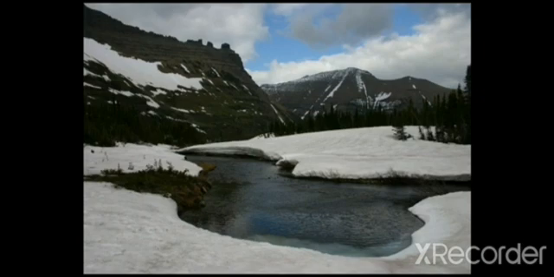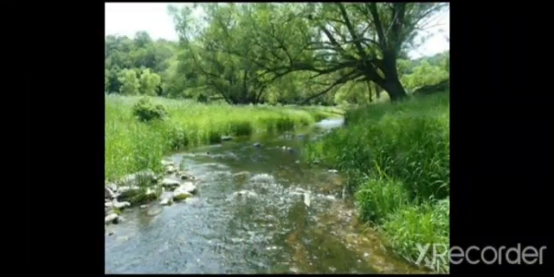So where do we get water for our daily activities? The fresh water is collected from rivers, lakes, ponds, rainfall and streams. This is an image showing how the river flows.